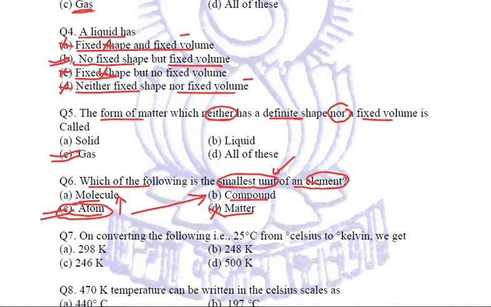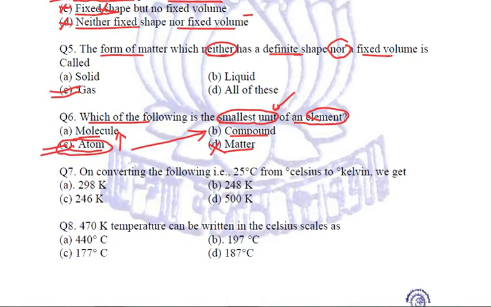Next, on converting 25 degrees Celsius from degree Celsius to Kelvin, we get... Now you need to relate that temperature on the Kelvin scale is always equal to temperature on the Celsius scale plus 273. This is how we convert the temperature between Kelvin and Celsius scales.